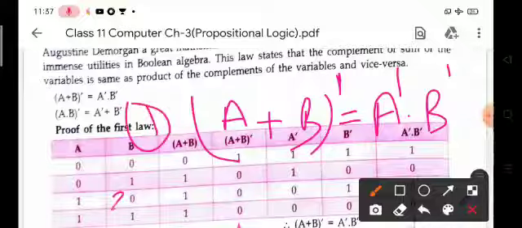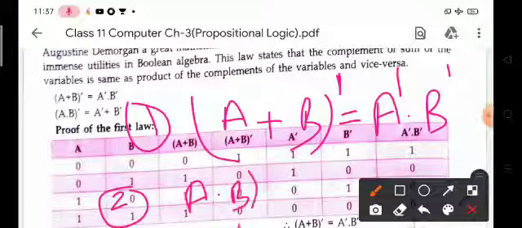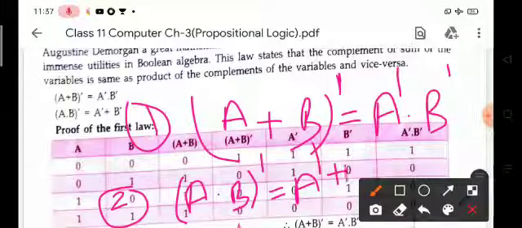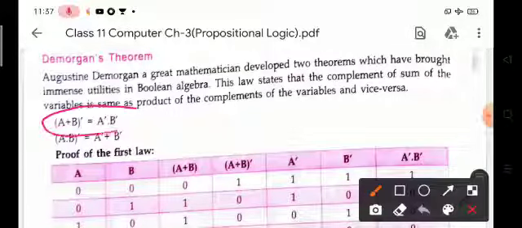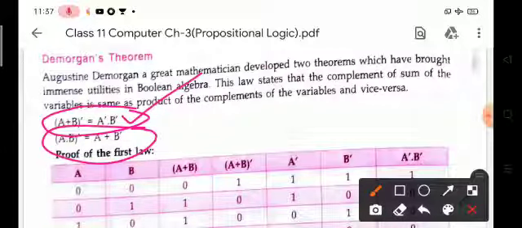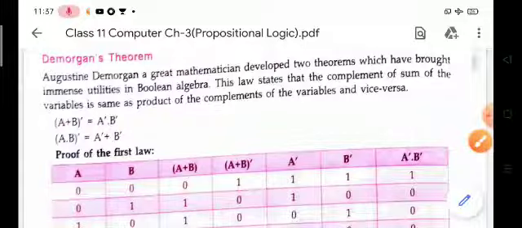And the second law: the complement of a dot b is equal to a dash plus b dash. This is very helpful to solve any Boolean expression. So De Morgan's law states that the complement of the sum of the variables is the same as the product of the complements of the variables, and vice versa.